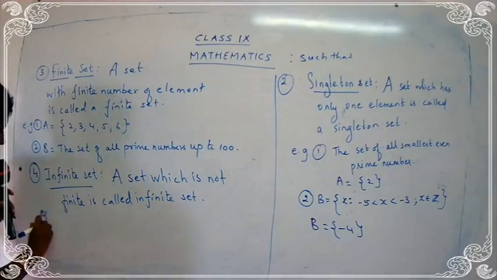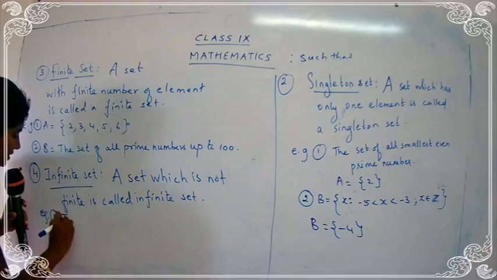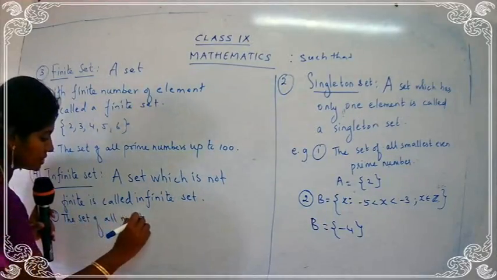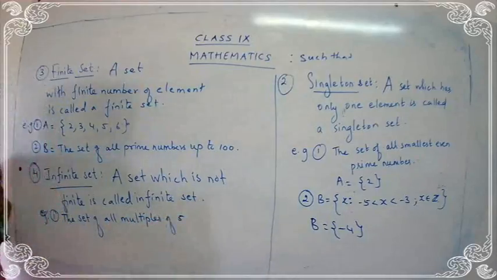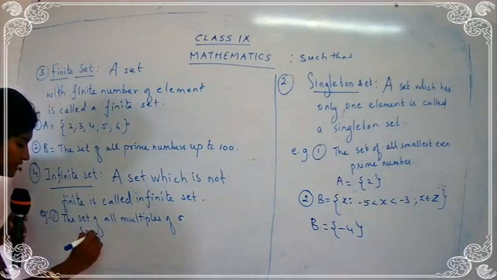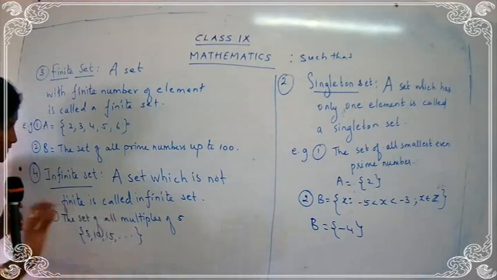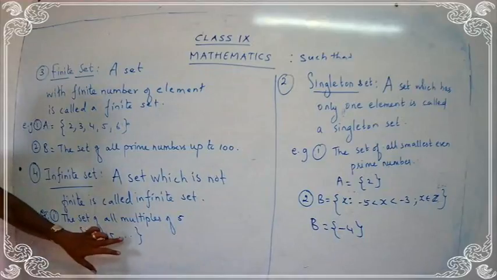Example, I'll give you the first example. I'll write the set of all multiples of 5. It goes on. Multiples of 5 means what? 5, 10, 15, 20, 25, 30, 35, 40, 45, 50, 55 and so on. So 5, 10, 15, dot, dot, dot. 3 dots are enough. Don't go on writing as many dots. That means it is continued.